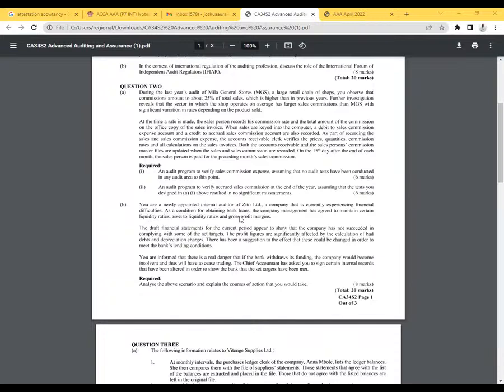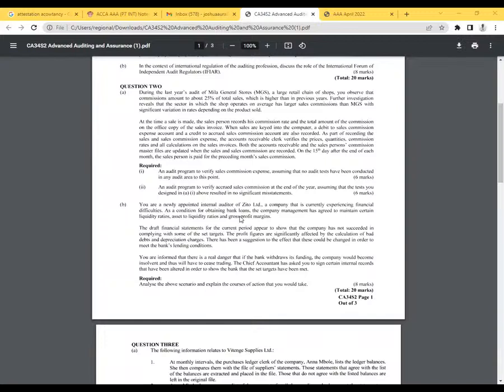The profit figures are significantly affected by the calculation of bad debts and the depreciation charges. There has been a suggestion to the effect that these could be changed in order to meet the bank's lending conditions.